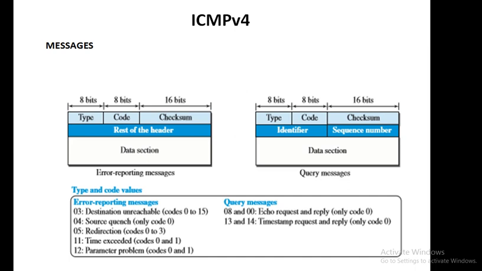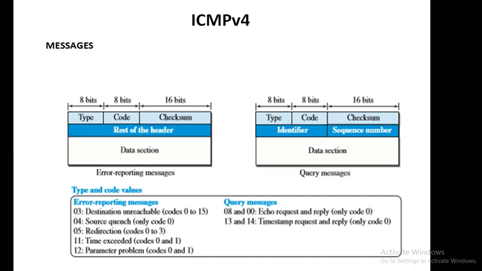Now ICMP has two kinds of messages, which you can see: error reporting messages and query messages. Error reporting messages report the problem that a router or a host encounters whenever it processes the IP packet.